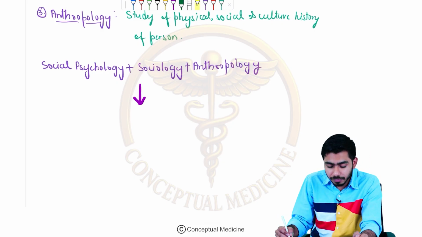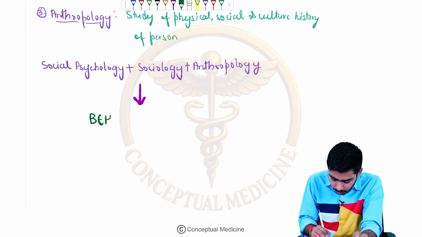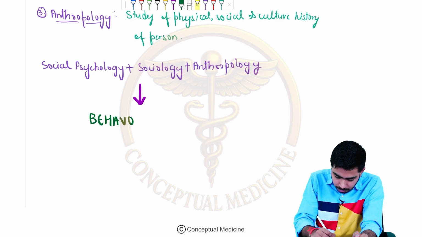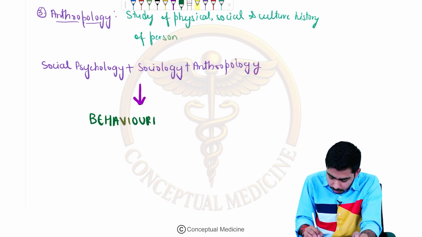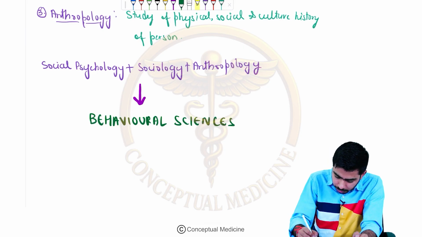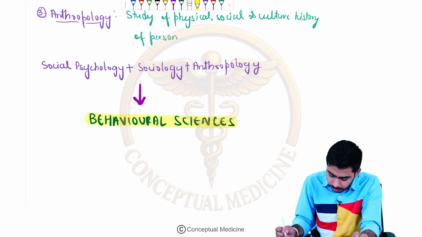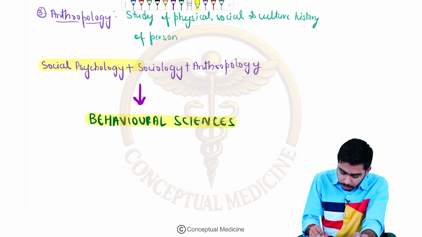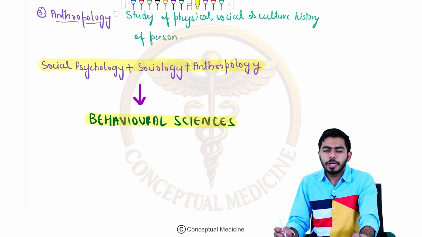I'm just writing it in bold letters: behavioral sciences, right? So behavioral sciences is considering the social psychology plus the sociology plus the anthropology, right?